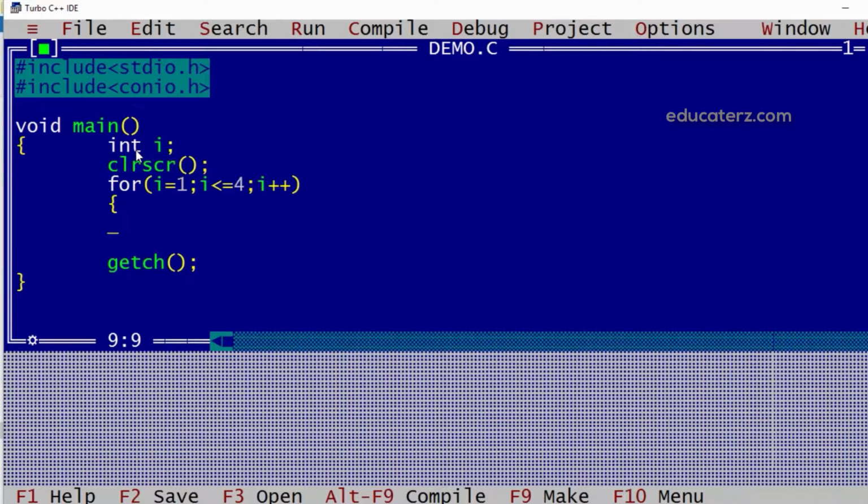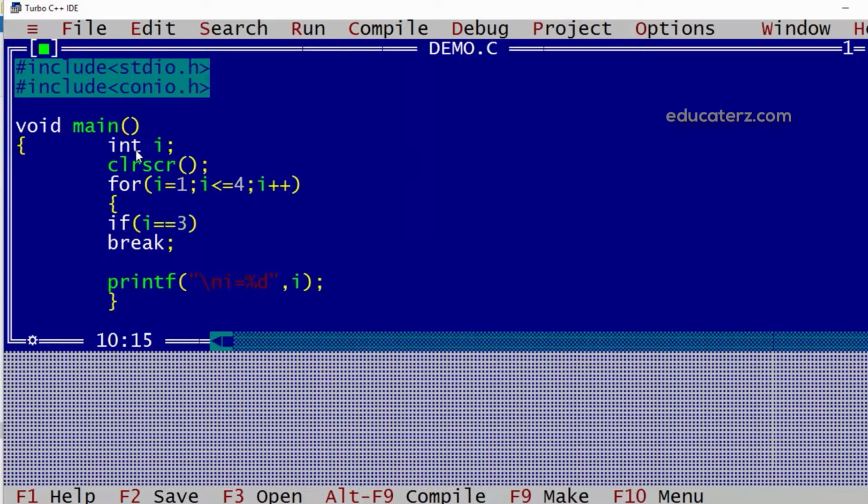Now in this loop I'll display this value of I, but if I's value is 3 then we don't want to display it, or if I's value is 3 then we will come out of the loop. So we can have if I is equal to 3 then we want break.